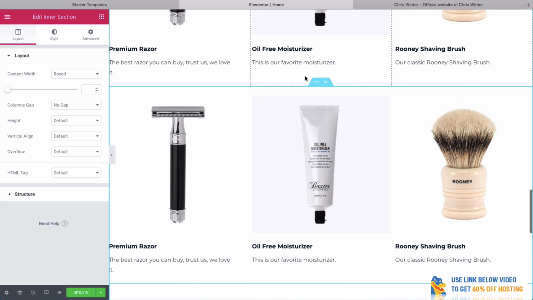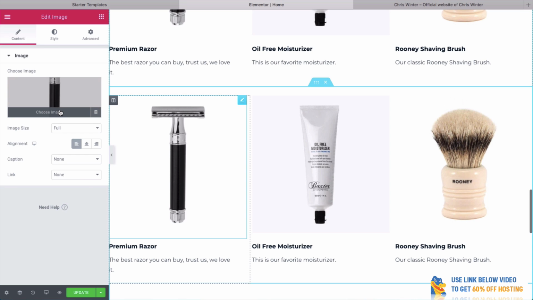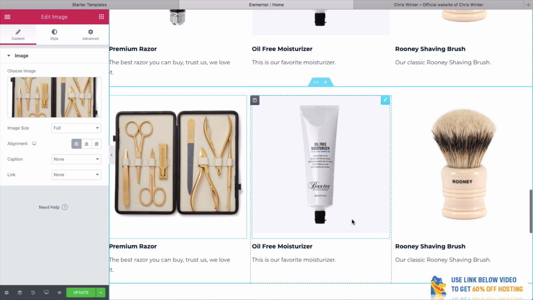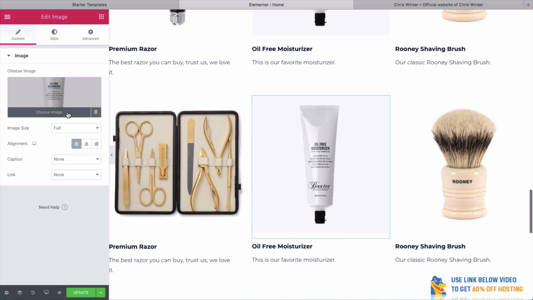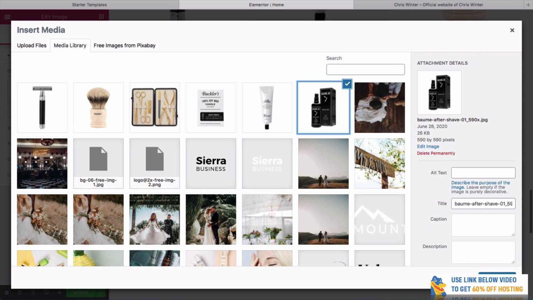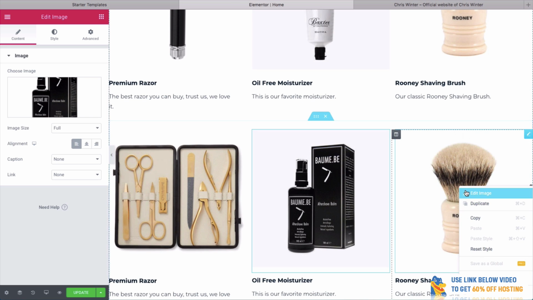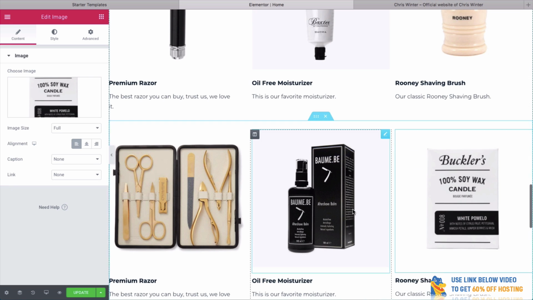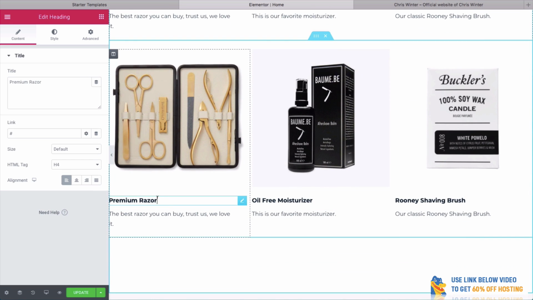Look at this. We now have 6 products. How good is that? We didn't even have to do any coding. We simply copied and pasted it pretty much. So again, let's edit this one because we don't want to do this one again. We'll choose image. We'll bring in this. Change this one. We'll bring in this one. And which one do we need now? Choose this one. It's this one. And again, changing the name, really easy. So we've got, what's this? Grooming kit.